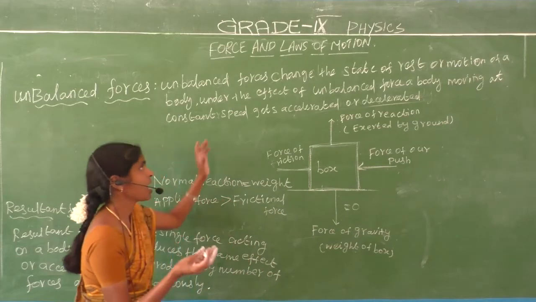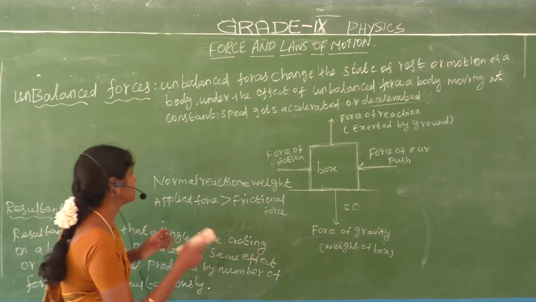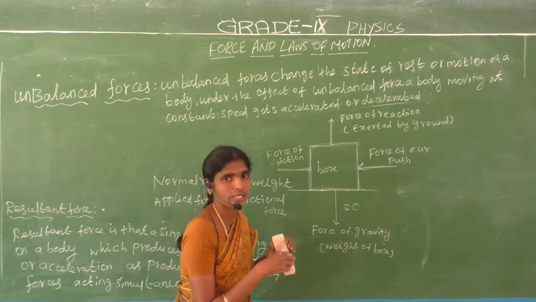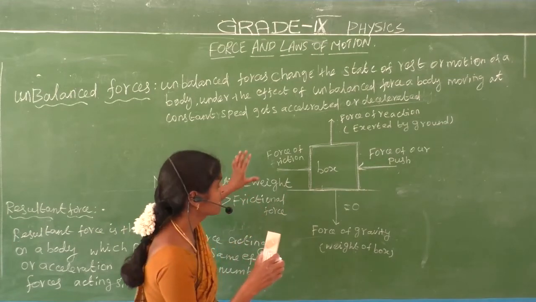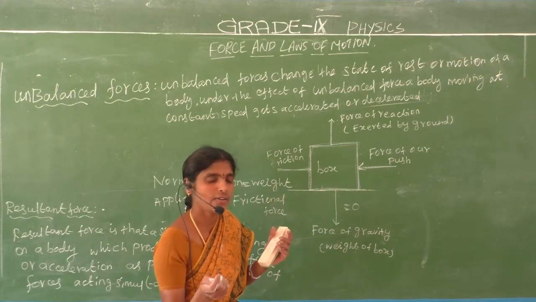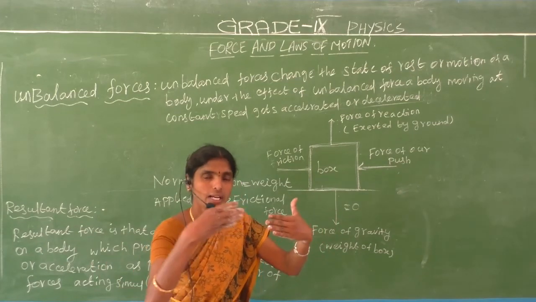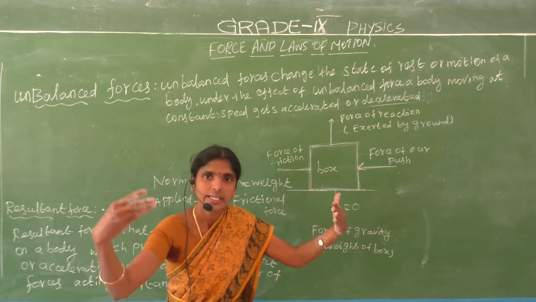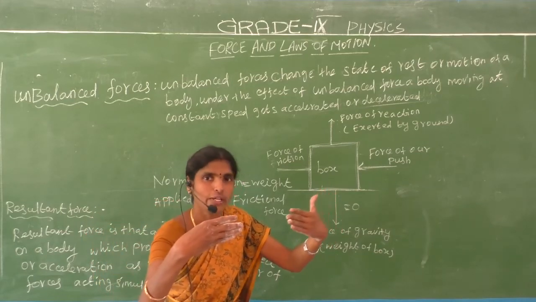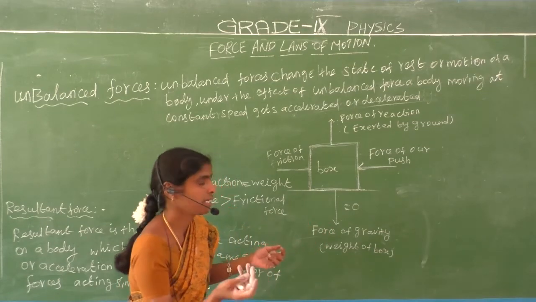Okay. Next, unbalanced force. What is meant by unbalanced force? Let us consider one car, this is the object. We have already explained the tug of war. We give same forces. This is A team, this is B team. A team gives 5 Newton of force, B team gives 5 Newton of force. It is a balanced force.